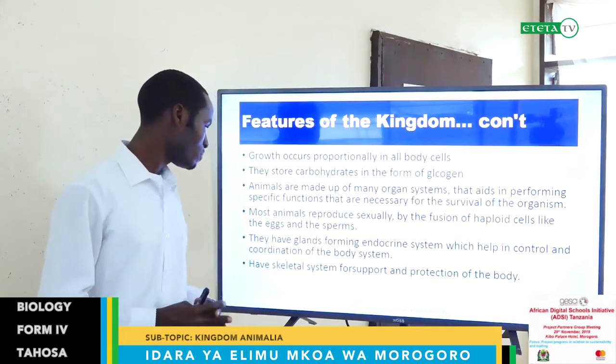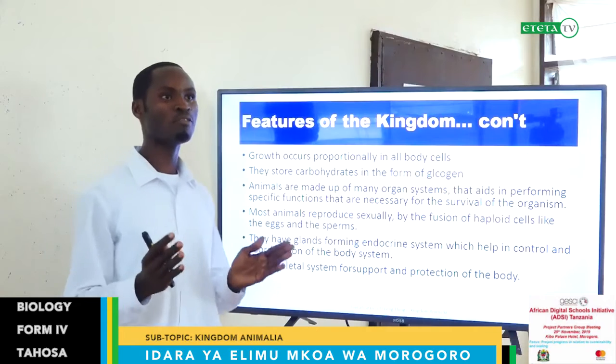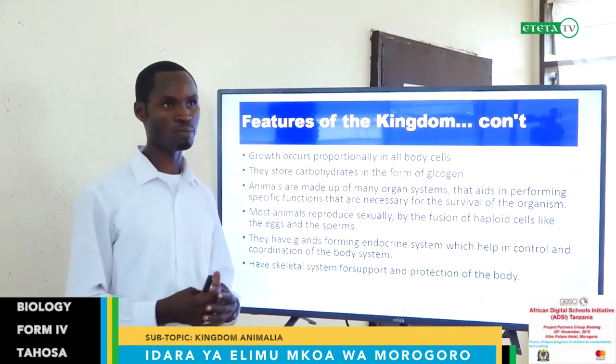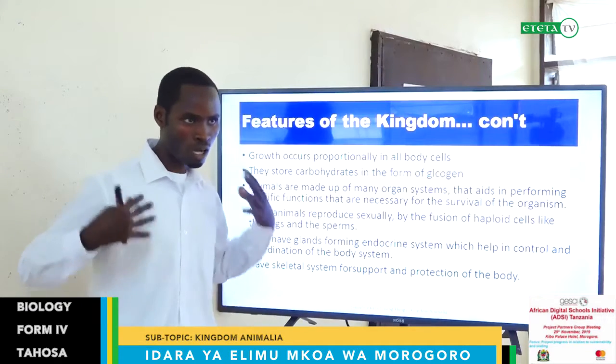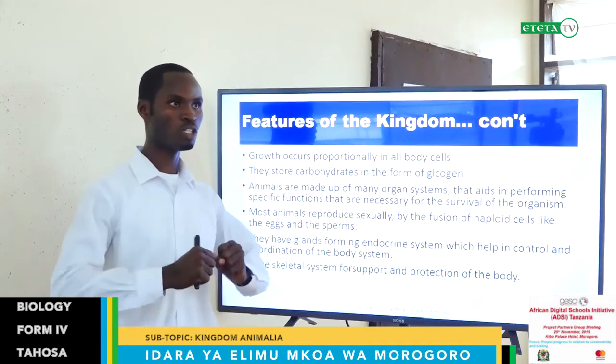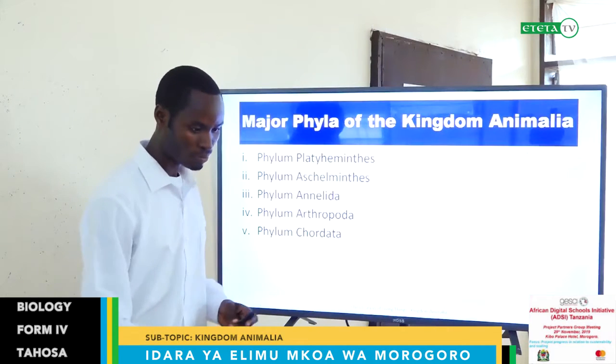They have a skeletal system for support and protection of the body. Skeletal system, the system of bones, which makes our shape, because we find bones, the skull and the bones spreading all over the body, which makes us strong, because they are supporting our body.